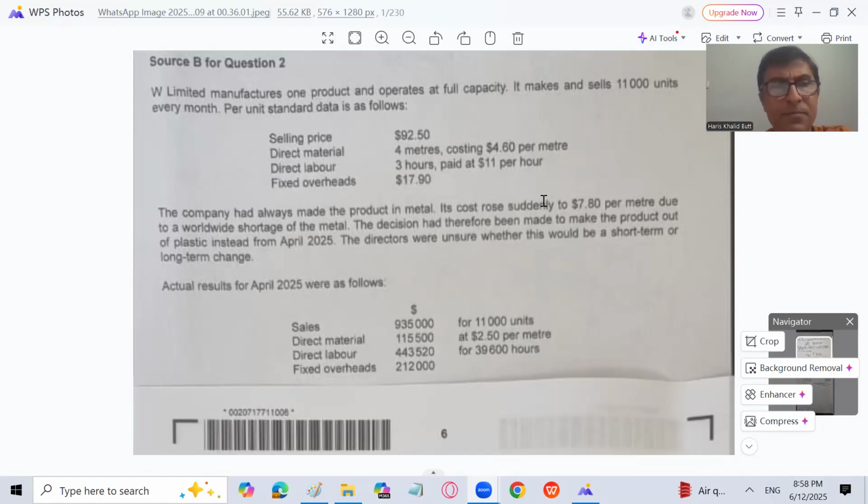Sir, how come you know that? Okay, let's see. This is per unit. Per unit standard data is as follows. So fixed overhead is 17.9 per unit.